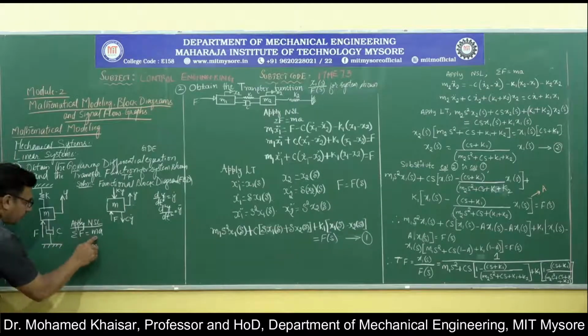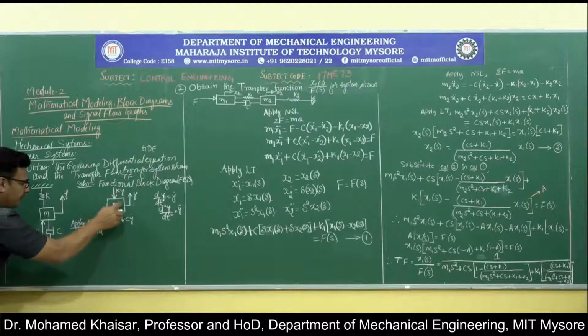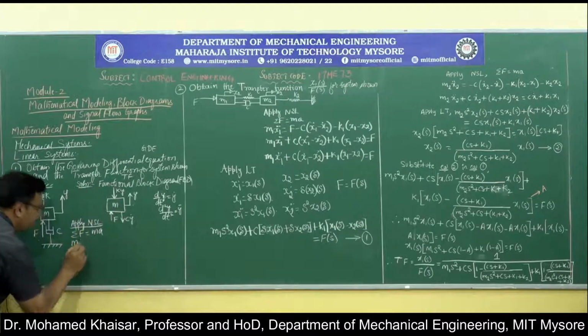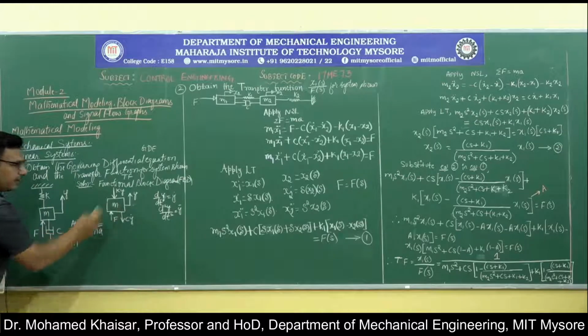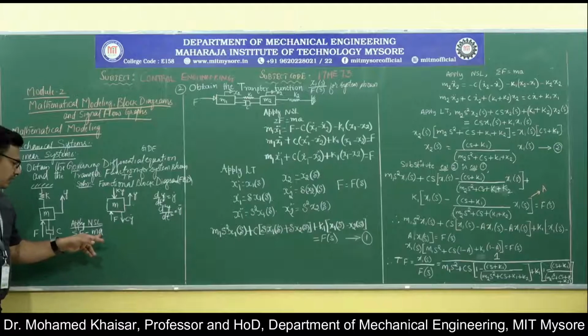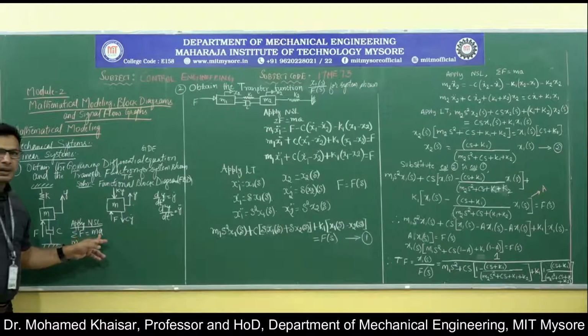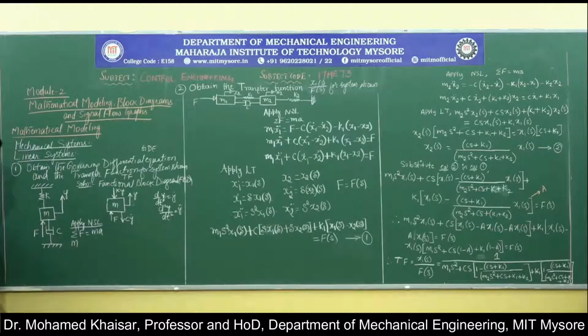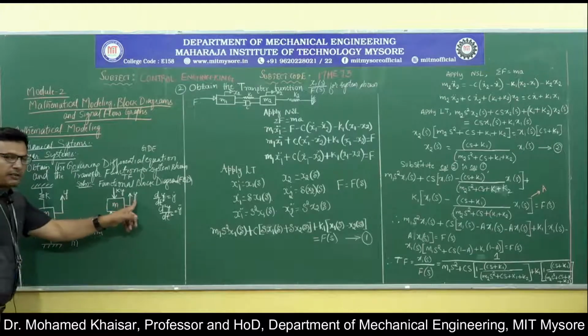Now, what is this m over here as per this free body diagram? It is m as it is. Then, what is this a? A is nothing but acceleration. What is acceleration? It is the rate of change of velocity. What is velocity? It is the rate of change of displacement. Here the displacement is y.